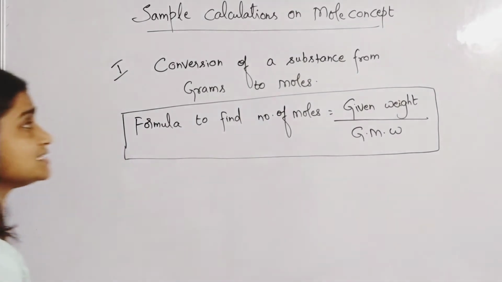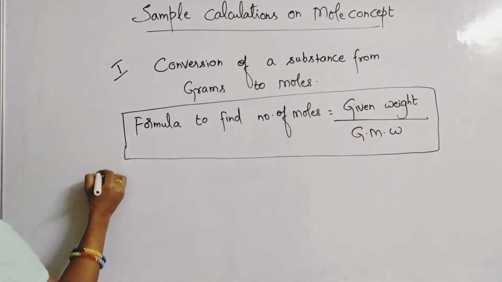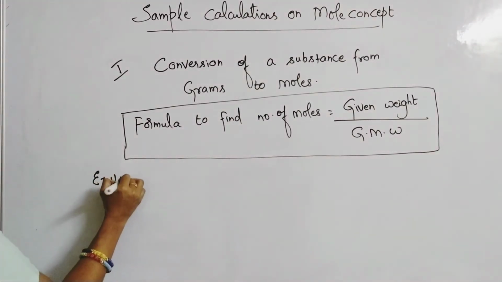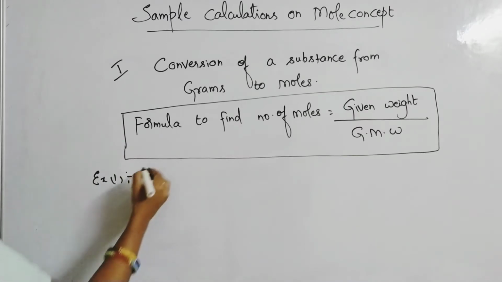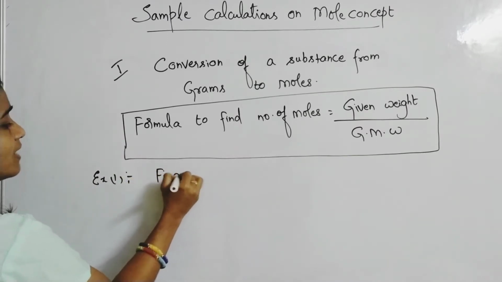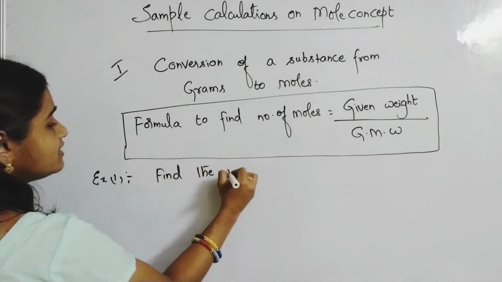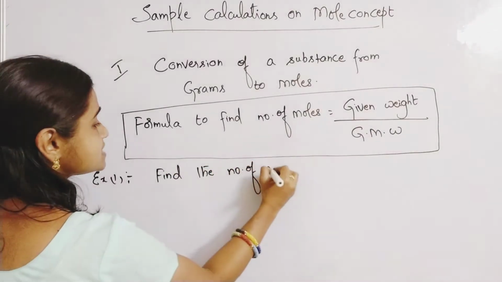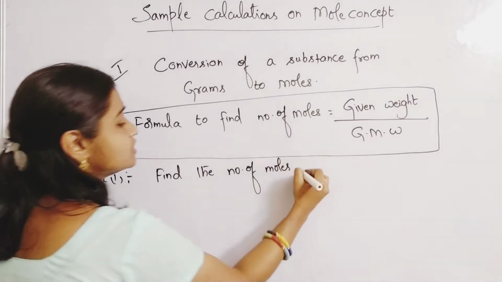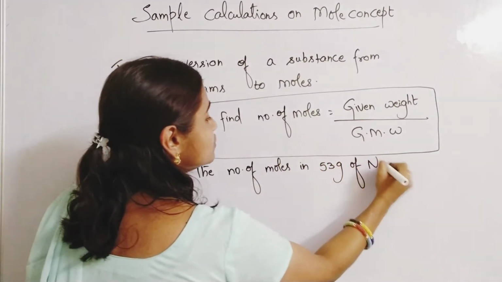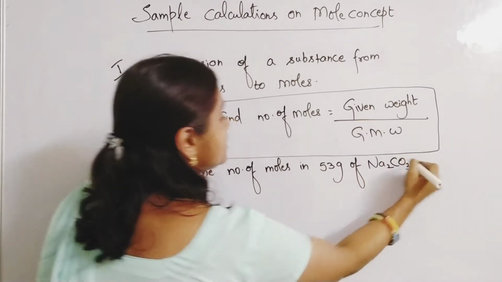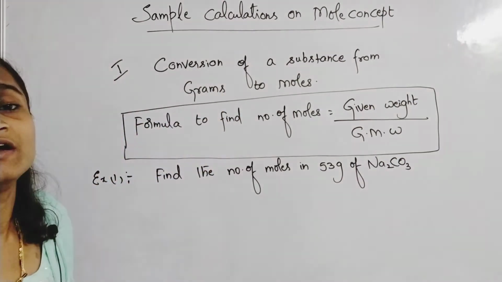Let us see some examples. Example 1: find the number of moles in 53 grams of Na2CO3. This is the question given to you.